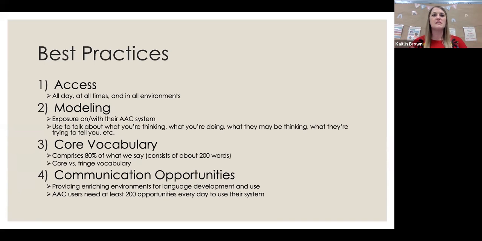Because just as difficult as it is for us to get our teachers on board and get our parents on board, if they're not using it in the classroom and they're not using it at home, there's only so much that we can do, right? We only have them for 30 minutes. We can't fit 200 opportunities into 30 minutes. We can try our very best. And sometimes we might do it. We might just be having a rock star day. But for the most part, that's not going to happen. We have to provide those opportunities in all of their environments. Okay. So again, the idea is that they need at least 200 opportunities every single day to use their system. And we'll talk about how we're going to do that.